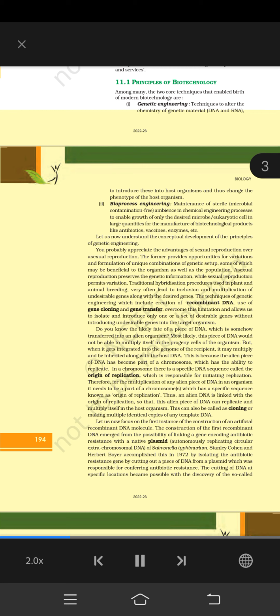You probably appreciate the advantages of sexual reproduction over asexual reproduction. The former provides opportunities for variations and formulation of unique combinations of genetic setup, some of which may be beneficial to the organism as well as the population. Asexual reproduction preserves the genetic information, while sexual reproduction permits variation.